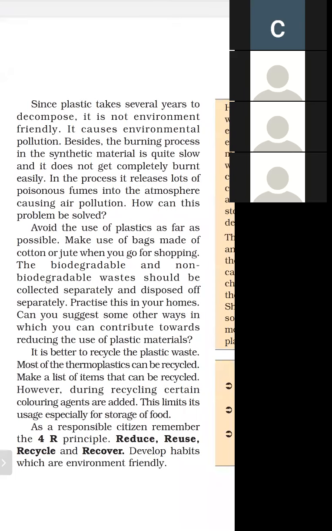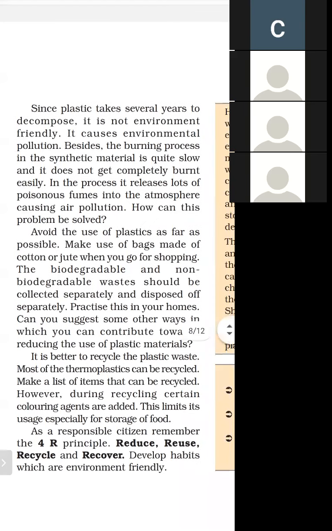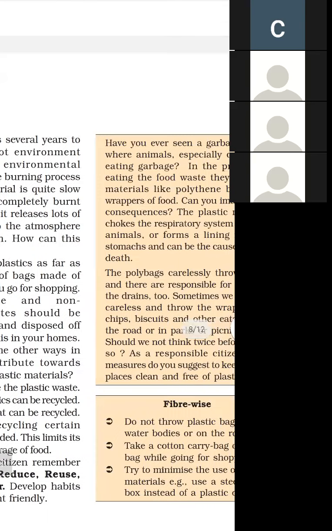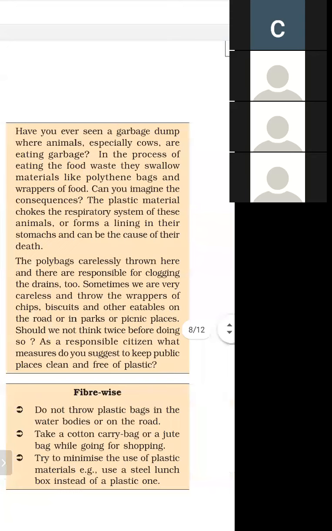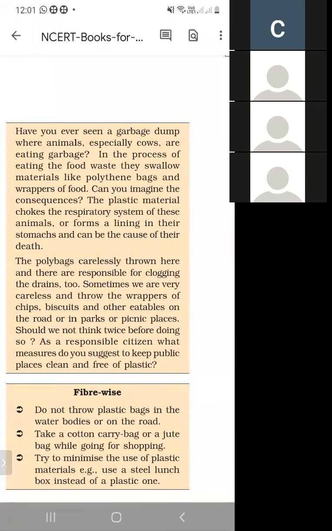So how can we avoid this type of pollution created by plastic? Use a jute bag or a cotton carry bag for shopping, or try to avoid material made up of plastic. Use a steel lunch box as compared to the plastic one.